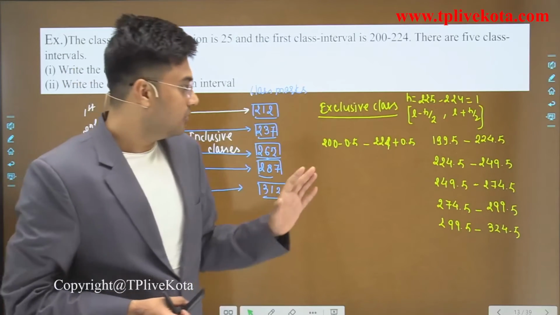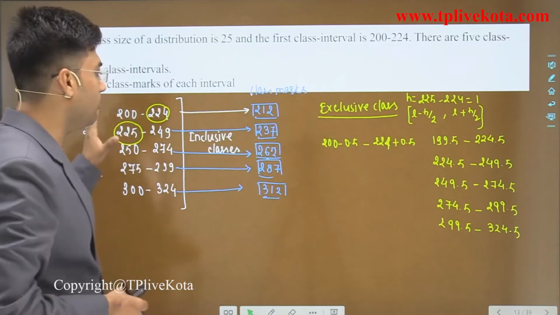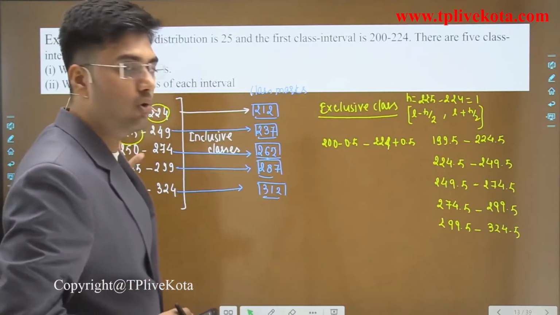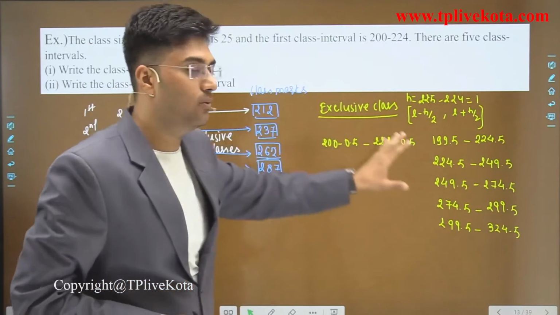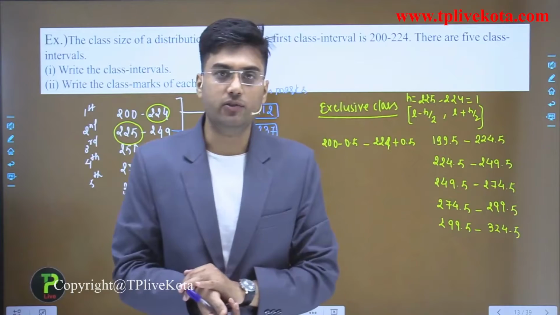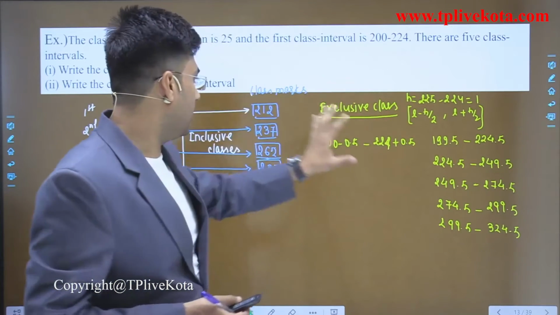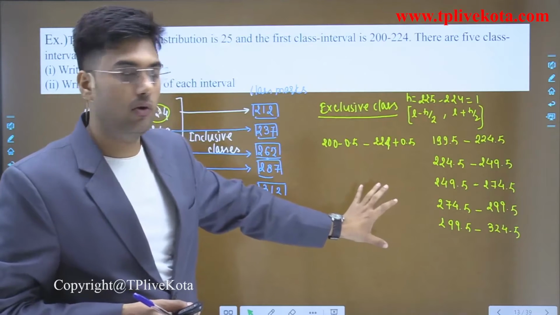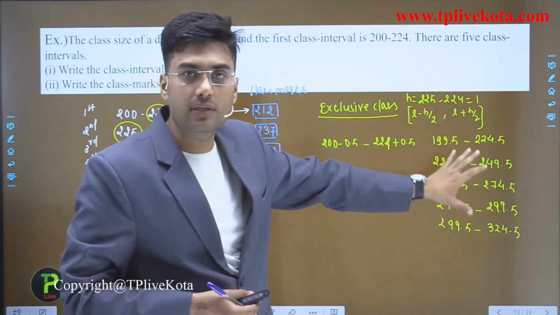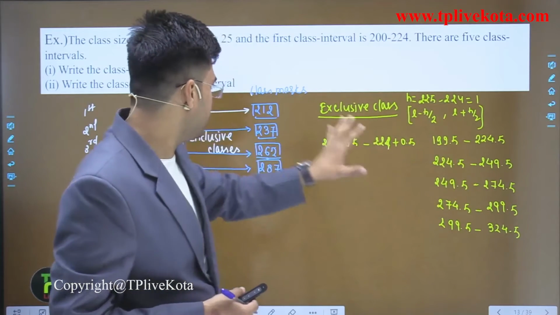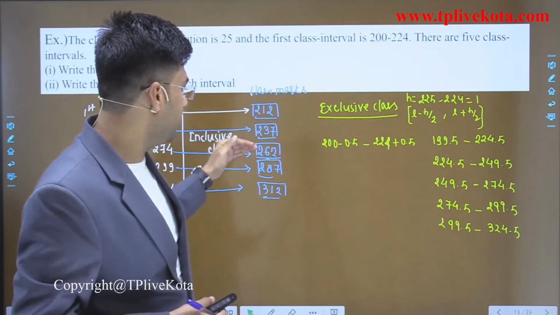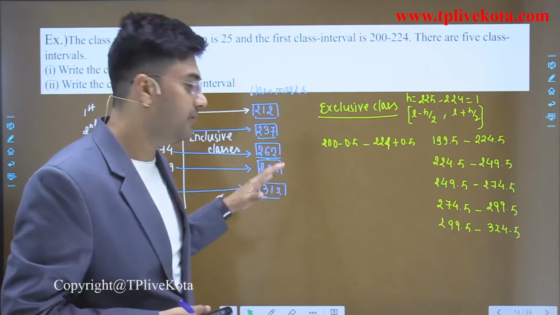Clear? So students, I hope you understand how to find the class mark and how to convert inclusive class to exclusive class. Clear? And students, here the class mark is the same for both inclusive and exclusive classes. If we calculate the class mark for these classes, it is the same: 212, 237, 262, 287, 312.